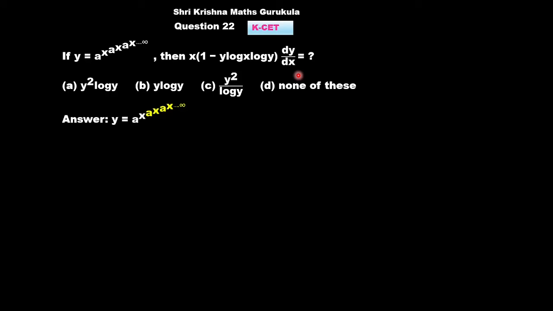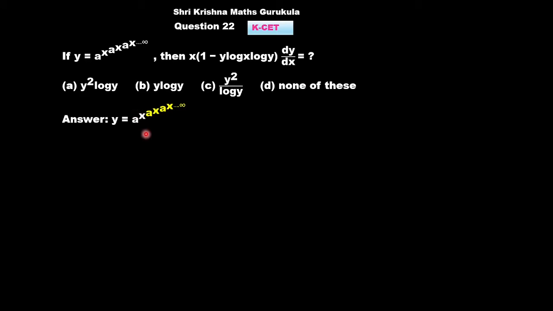Hi students, today's MCQ. If y is equal to a to the power x raised to a to the power x raised to a to the power x and so on. This goes on up to infinite times. Then we have to find what is x into 1 minus y log x into log y into dy by dx equal to. This is what we have to find. So these are the options.